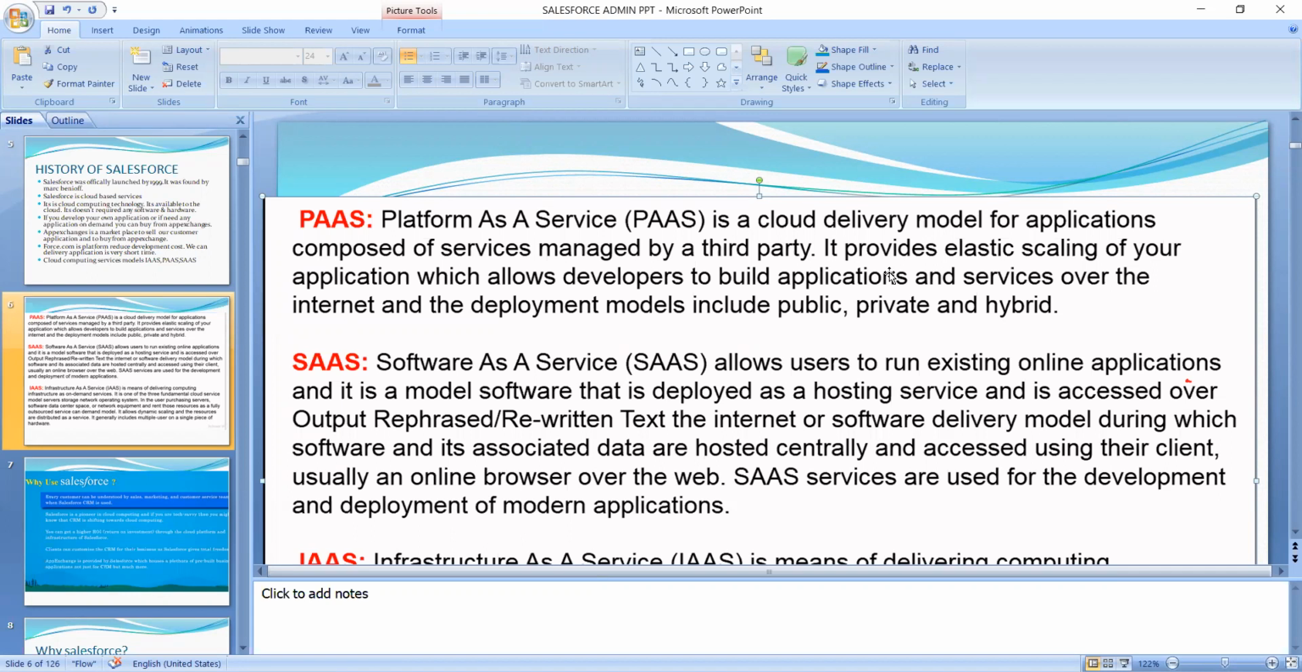Here also we are developing the elastic scaling of your applications. We allow the developer to build applications and services over the internet. And the deployment models include private, public and hybrid. Here we can make the applications public, and private also.